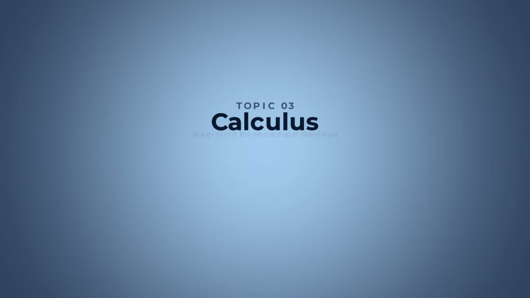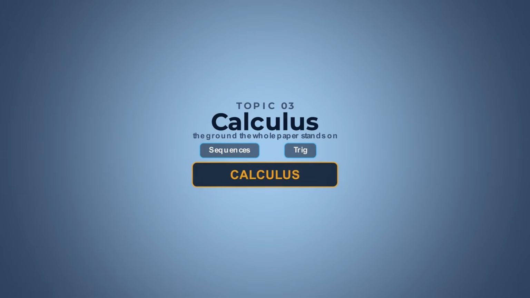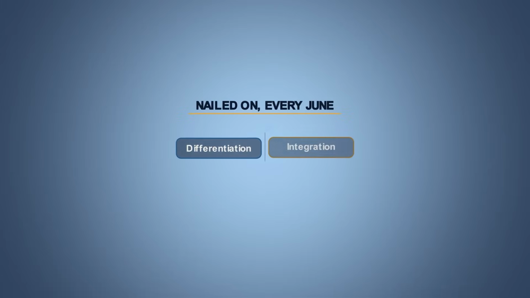Now, if sequences and trig are the bankers, then calculus is the ground that the whole paper stands on. Differentiation and integration are both nailed on, every June paper without exception. Differentiation from first principles, implicit differentiation, parametric. On the integration side, there's integration by parts, by substitution, and partial fractions feeding into a bigger integral. This is the engine room of the paper. If you're triaging your revision, this is something to really focus on.